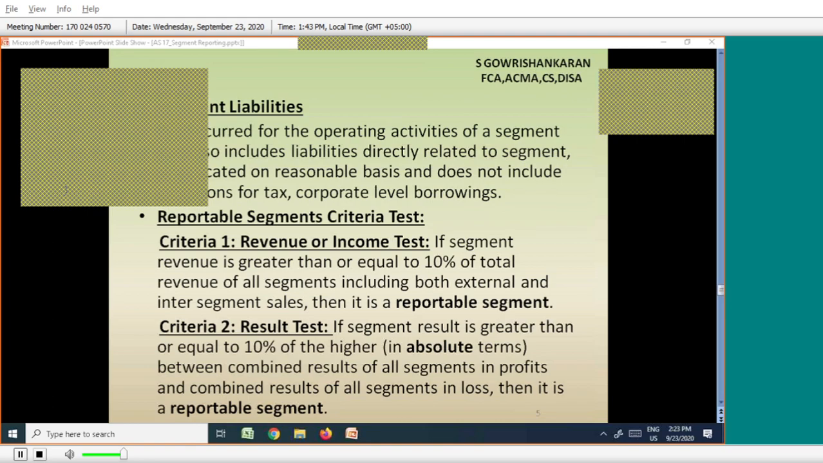In this case, A is a division, B is a division, C, D, E are divisions. If I add A and B, I will get 30 lakhs profit. If I add C plus D plus E, I am getting 40 lakhs loss. In this case, which one is higher? 30 lakhs profit is higher or 40 lakhs loss is higher? Tell me. That is my question.